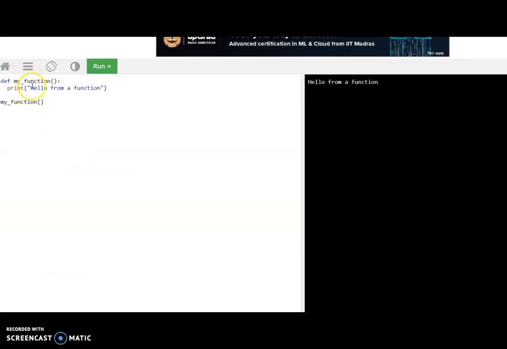This is the program I have written. def is a keyword followed by the function name, then parenthesis, then colon, which is called the function header. Under that, it contains multiple statements which perform some task for us, and I'm going to invoke or call this function through the function name. Then only it will print this message on the terminal.